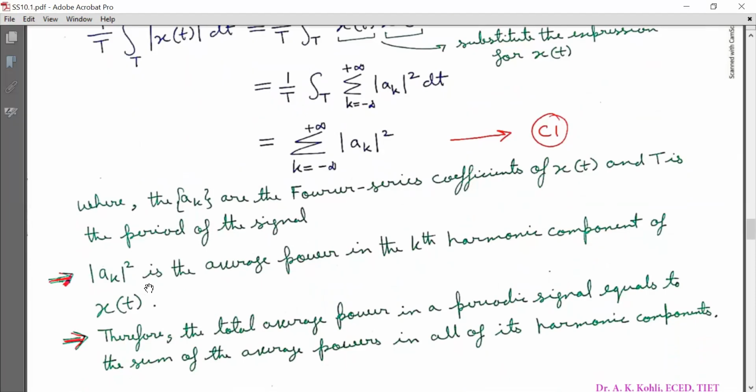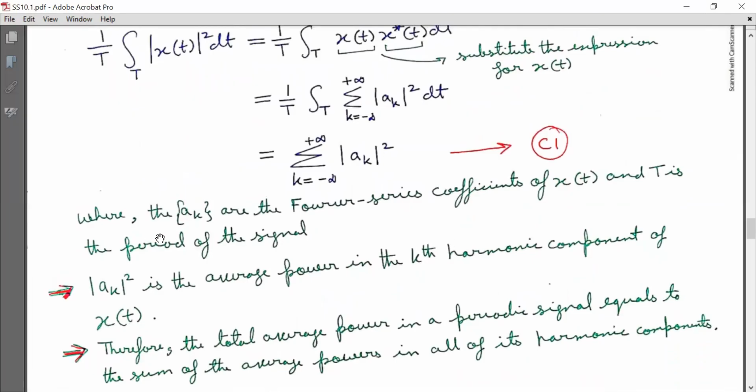So magnitude a_k squared is the average power in the kth harmonic component of x(t). Therefore, the total average power in the periodic signal equals the sum of average powers in all of its harmonic components. So it is a very important observation that a_k are the Fourier series coefficients of periodic signal x(t), and capital T is the period of the signal. Now magnitude a_k squared is the average power in the kth harmonic component of x(t). Therefore, the total average power in a periodic signal equals the sum of the average powers in all of its harmonic components.